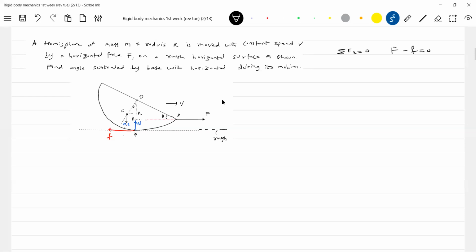F minus small f equal to 0. Then along the y-axis, N should be equal to mg, or N minus mg equals 0.